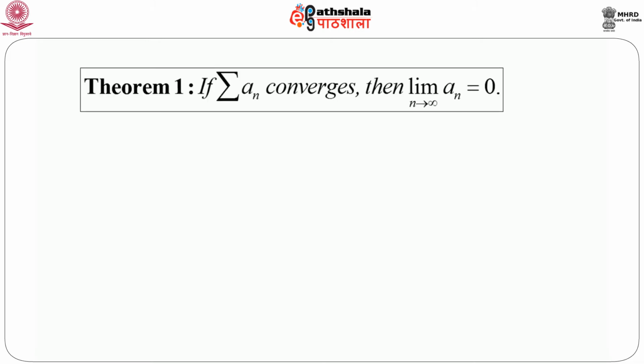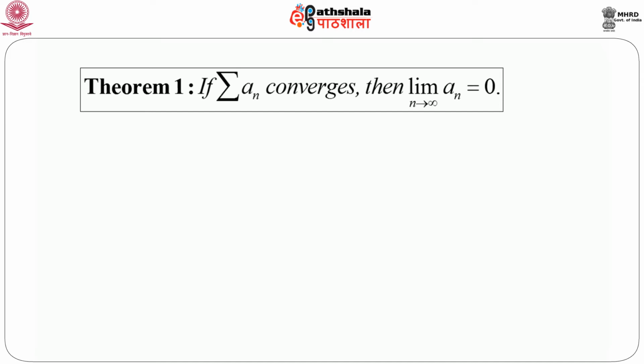Next, we will state a theorem, which is a very simple thing and intuitively very clear, but we need to prove it. That is, if we have a series of real numbers which is convergent, then the limit of an as n goes to infinity must be equal to 0.